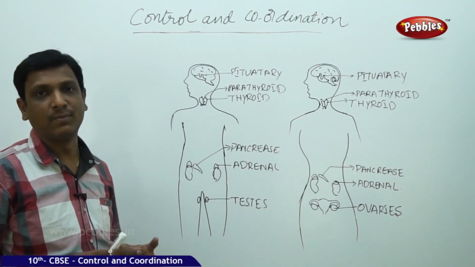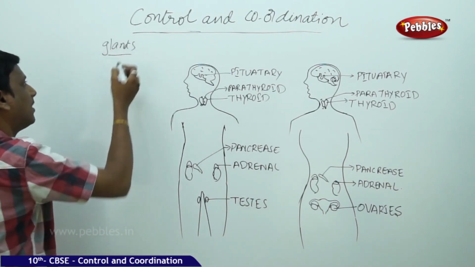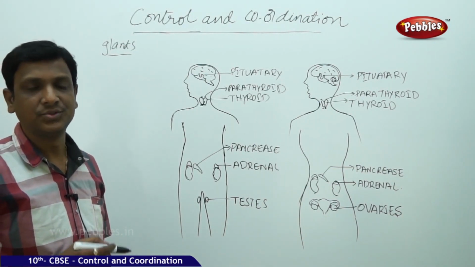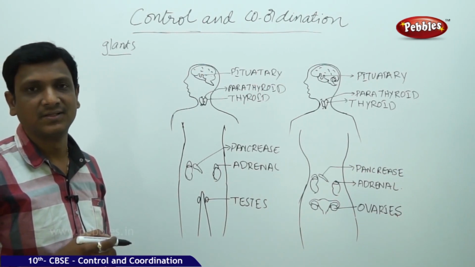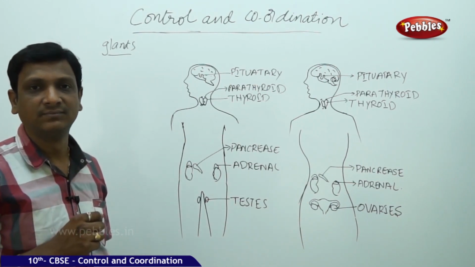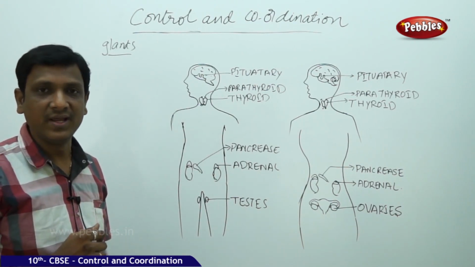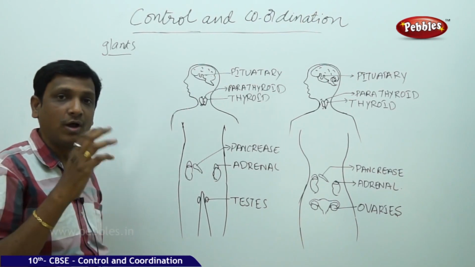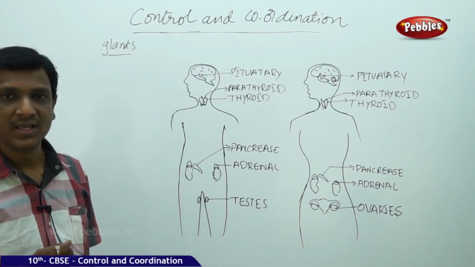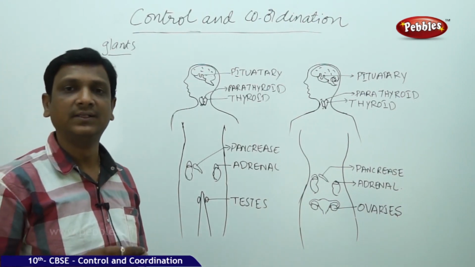The hormones are secreted by glands. A gland is a mass of tissue which is secretory in nature. So these glands secrete chemical substances. We have different types of glands in our body. Say for example, salivary glands secrete saliva. Lacrimal glands secrete tears. In this way, different glands secrete different substances, but all glands do not secrete hormones. Salivary glands are different. They don't secrete any hormone. They secrete only the saliva.